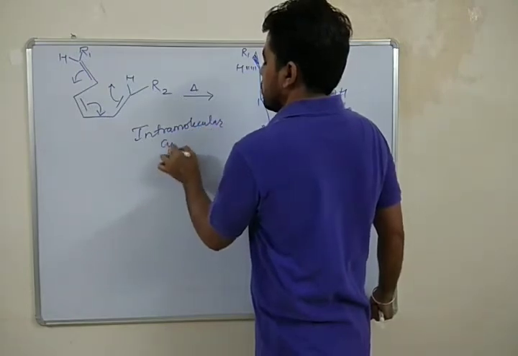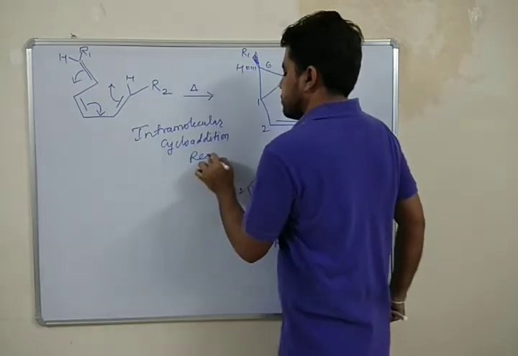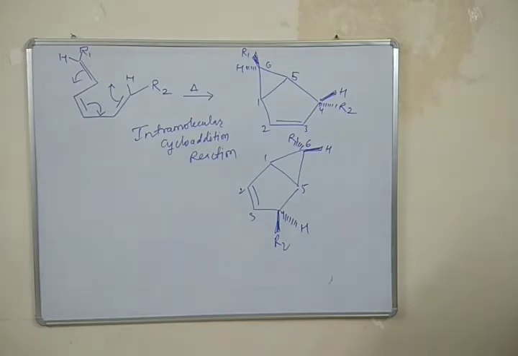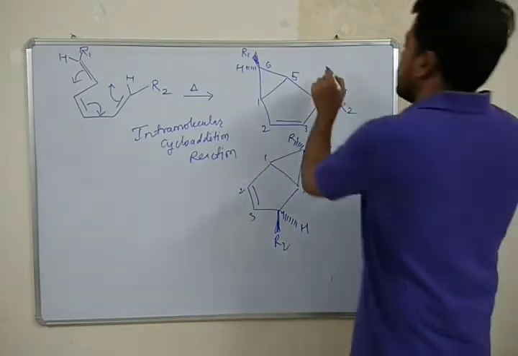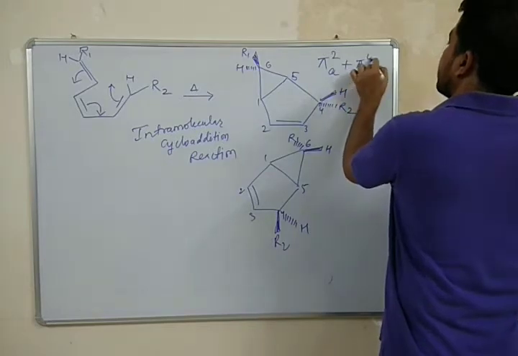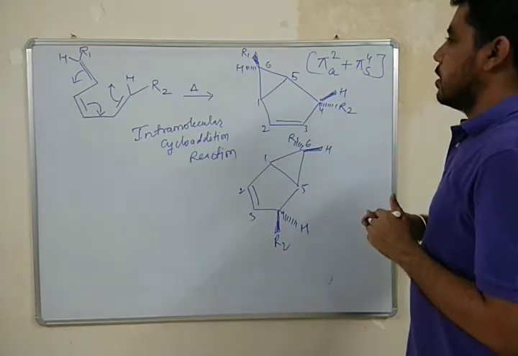Okay, so it is an example of intramolecular cycloaddition reaction in which 4 plus 2, pi 2 intra plus pi 4 supra addition takes place.